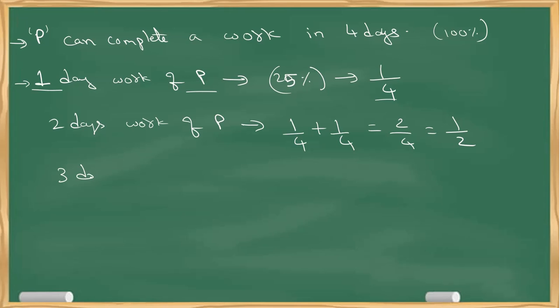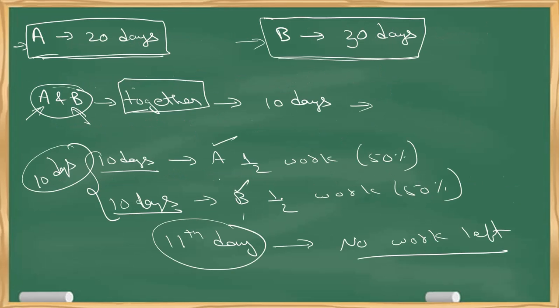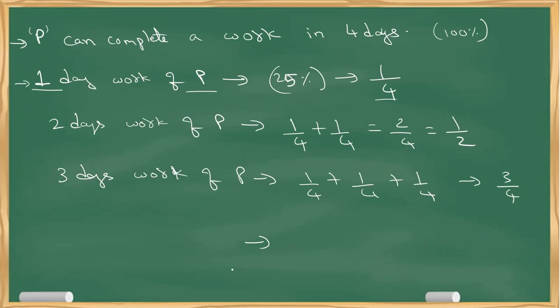Next, 3 days work of P. You can do it in 2 ways. First day work, second day work, third day work, and you'll get the answer as 3 by 4. Or you can take this: work is the product of time and efficiency. Now apply the same concept here.